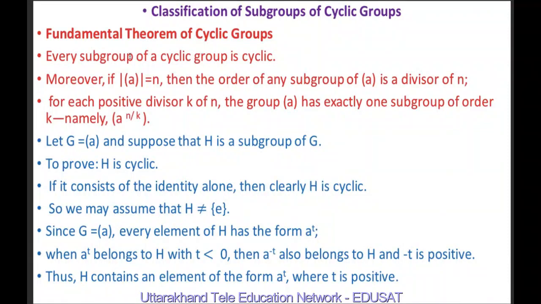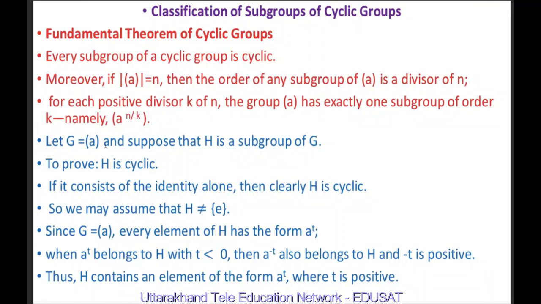It states that every subgroup of a cyclic group is cyclic. If the order of the cyclic group generated by A is n, then the order of any subgroup of the cyclic group generated by A is a divisor of n. And for each positive integer k which is a divisor of n, the group generated by A has exactly one subgroup of order k, which is nothing but the cyclic group generated by A raised to power n by k. So, first of all, we will prove that every subgroup of a cyclic group is cyclic.